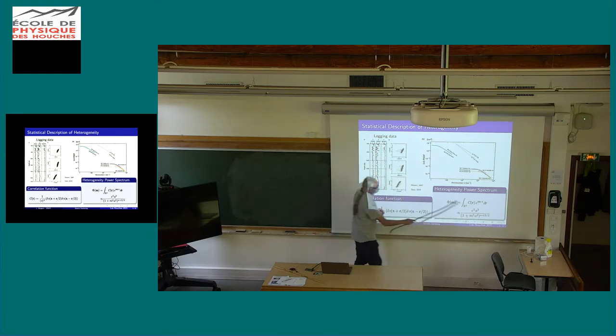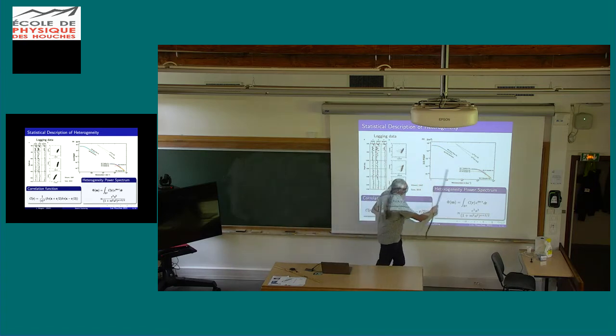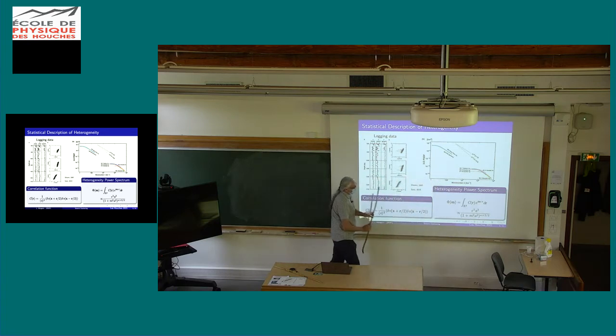So M is the wave number that you have on this axis, okay? It's the wave number, it describes the wavelengths of the fluctuations, okay? So large scale fluctuations are here, small scale fluctuations are here, okay? Large wave number, small scale; small wave number, large scale.